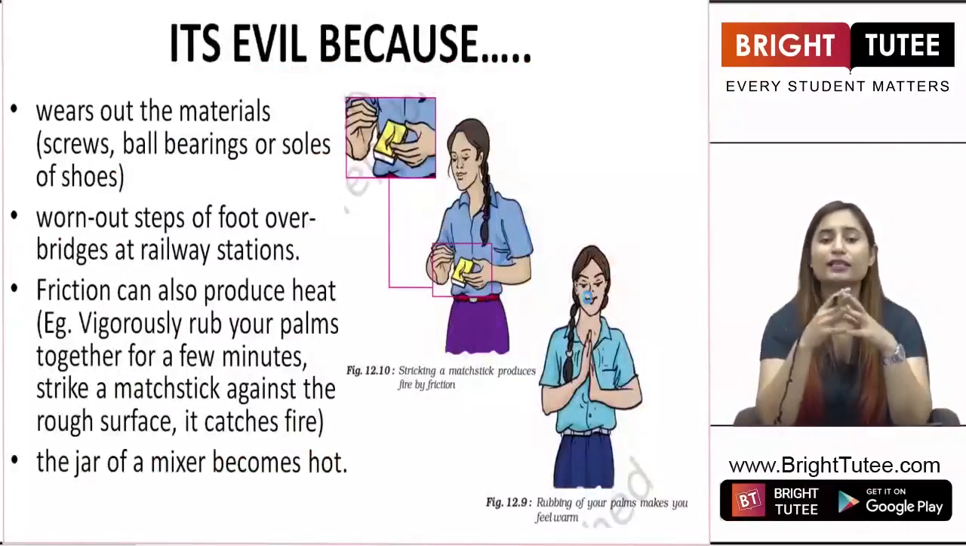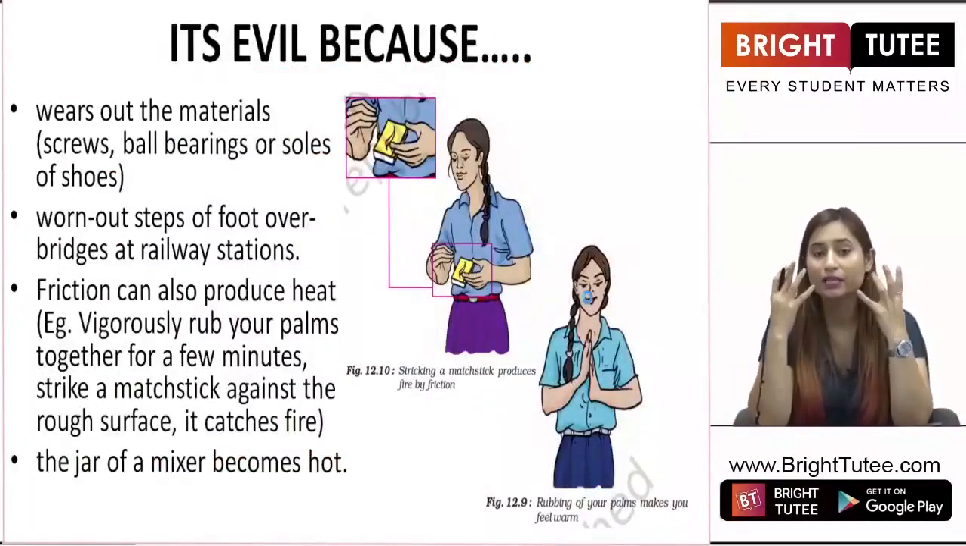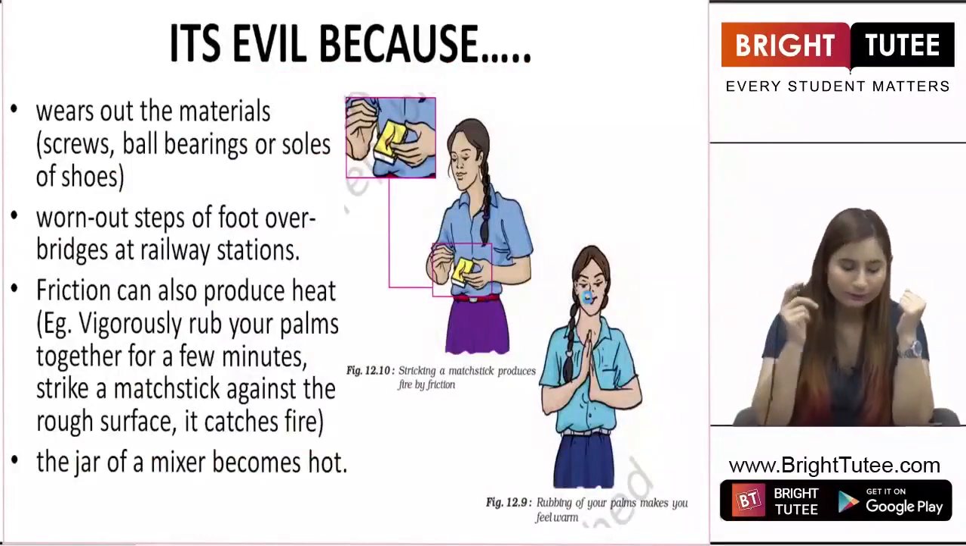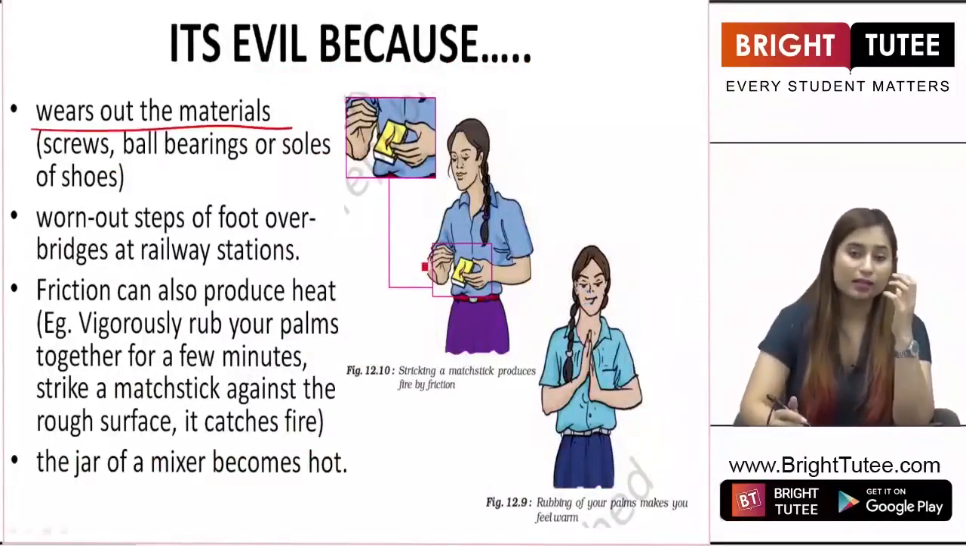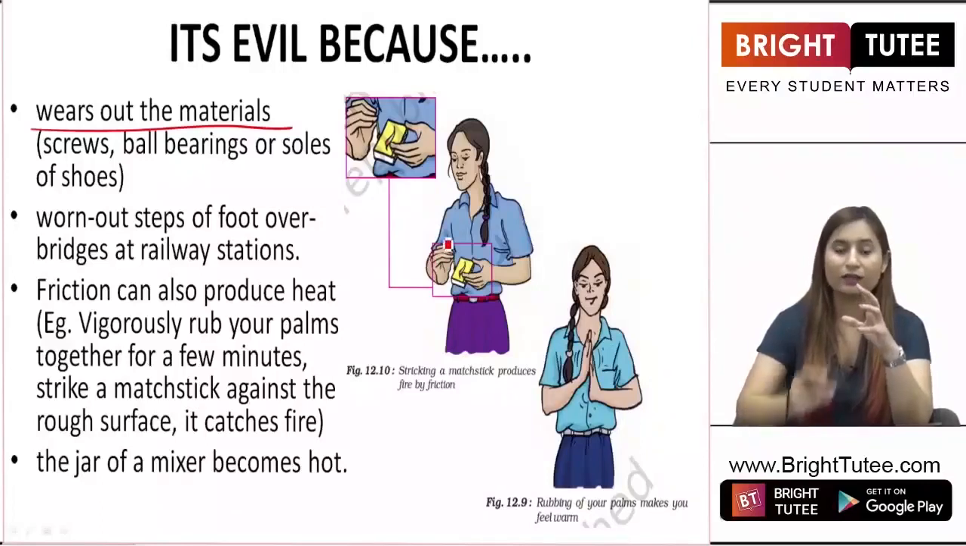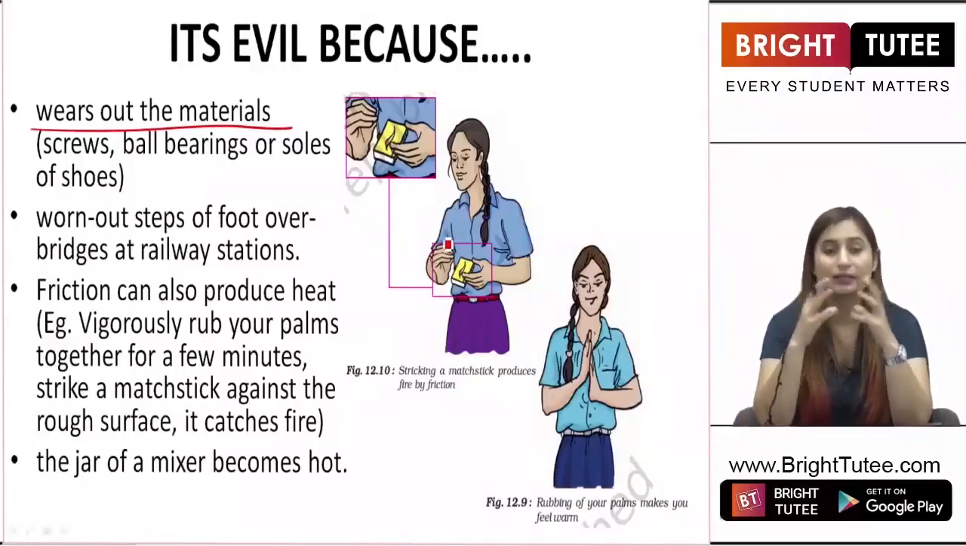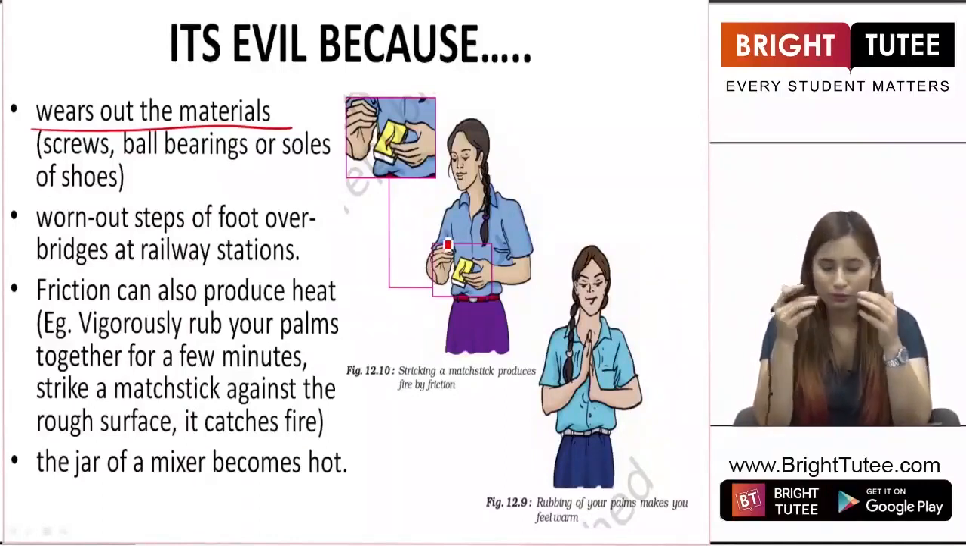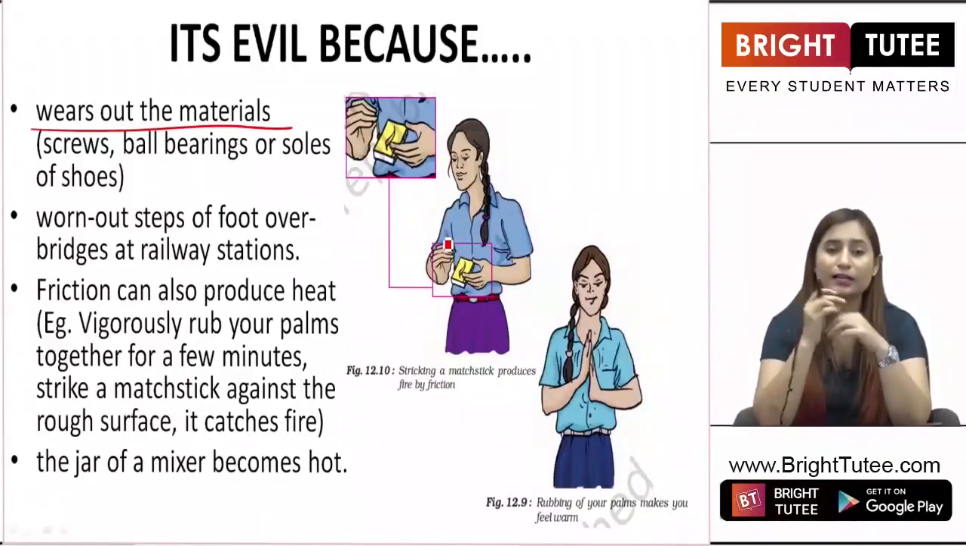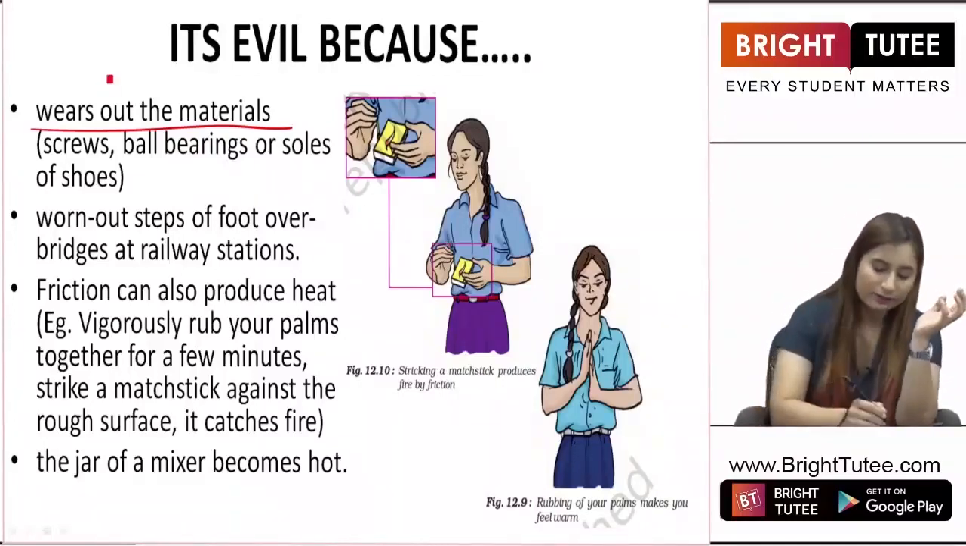Now, how is it an evil? Why does it become an evil if it is so much important to us? First of all, it wears out the materials, right? How does this happen? You can take certain examples. The ball bearings or soles of a shoe. You have shoes that you wear daily and you go outside with those shoes only. You can check the soles of those shoes. They will be worn out.